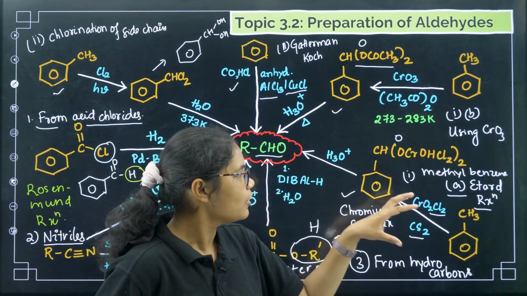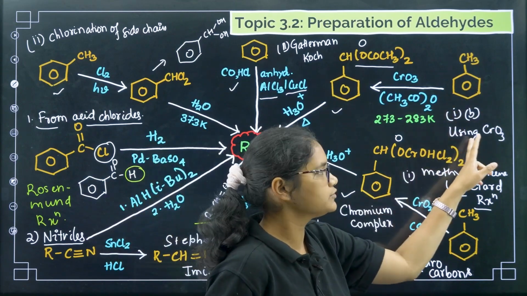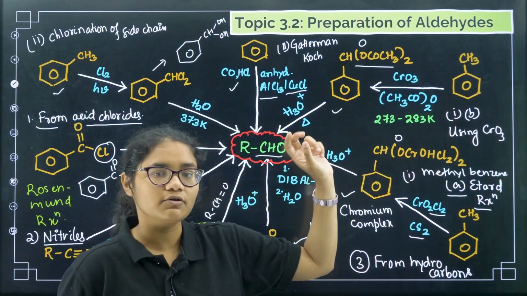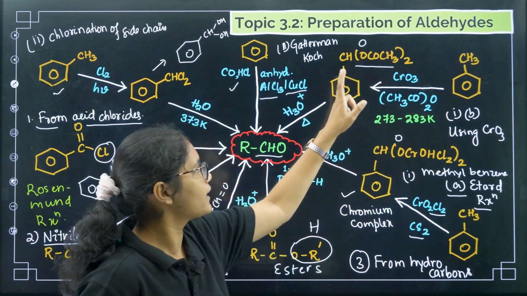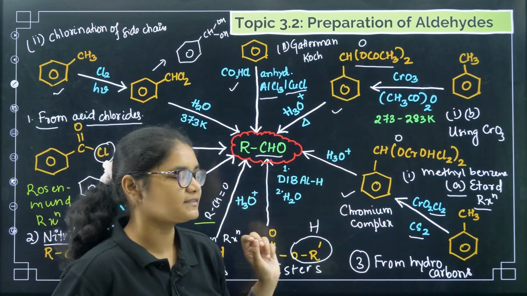This is one method. Or from the same methyl benzene, you use chromium oxide in presence of acetic anhydride. This will give you a complex, and again with hydrolysis we will get RCHO.